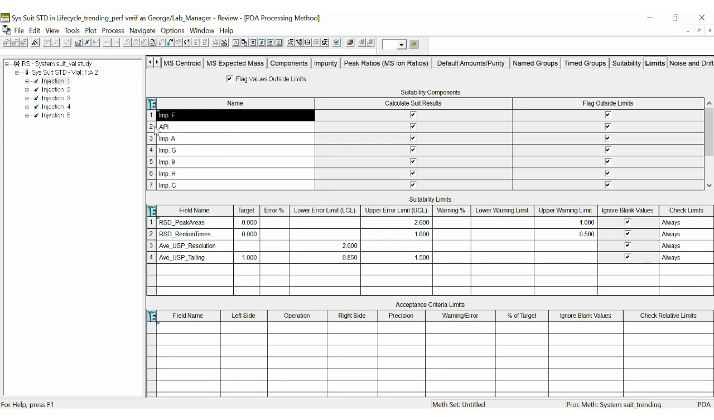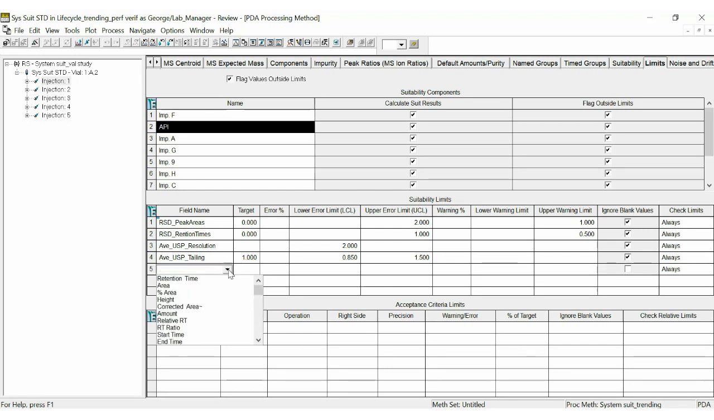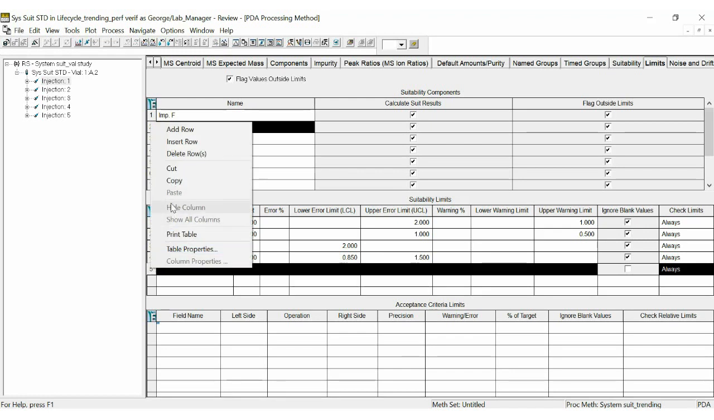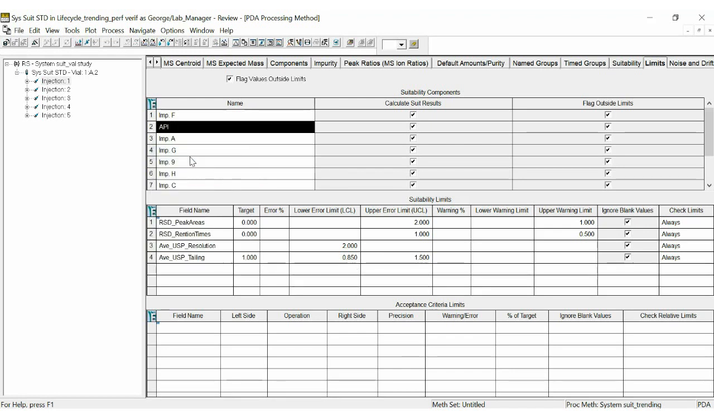So once we highlight a peak, we can then come down to the Suitability Limits table. And if I click in the next available row, from the drop-down list, I have a list of different peak fields that I can select from. And this would include standard peak fields that come with Empower, custom fields that you may have created, and of course our system suitability fields such as plate count, tailing, resolution, and so forth. Let me just eliminate that line. And again, this can be done on a peak-by-peak basis.